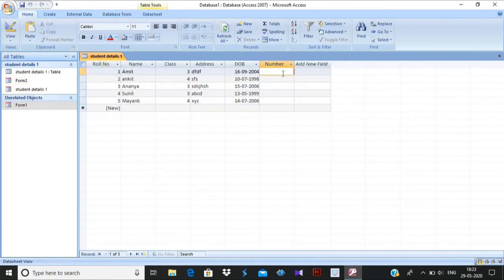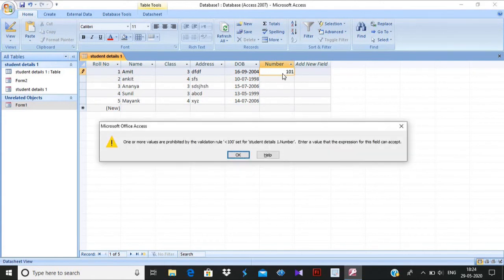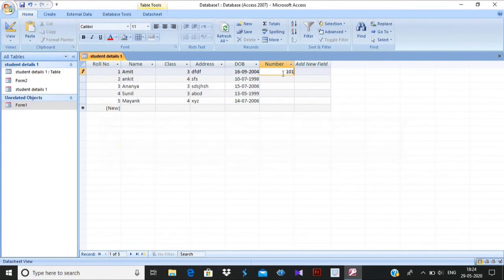Now if I insert 101, it will not accept that value and will give me a message. If I write 99 it will easily accept it. If I write 78 it will also accept it, but if I write 201, it will not accept it.